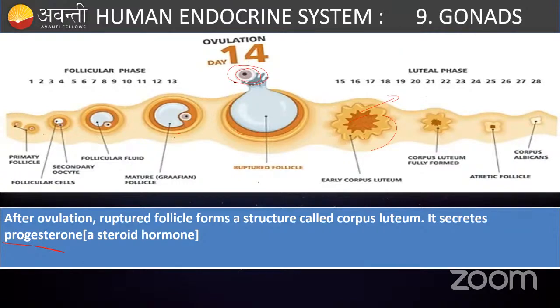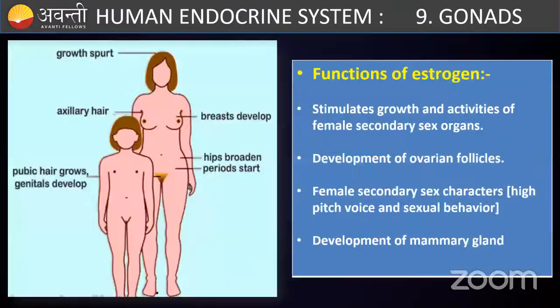Whereas if the egg is not fertilized, then there is no use of progesterone. So now the corpus luteum degenerates, and this lack of progesterone will lead to rupture of the endometrium layer of the uterus, thereby leading to menses. So it's a very elaborate cycle, and you will learn it in detail in the second year.